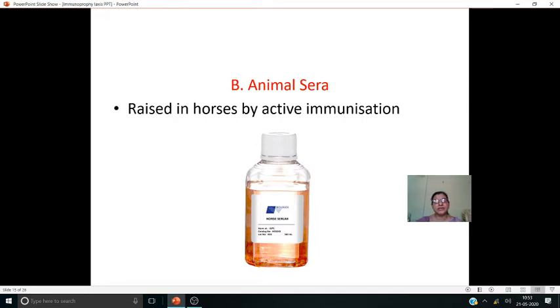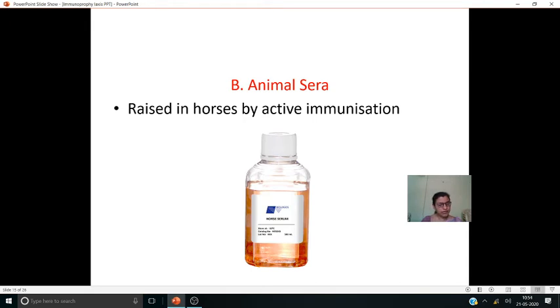Next is the animal sera. This is taken from animals. We cannot take this serum from humans. If you take it from humans, that will be called human serum. Animal serum is an anti-serum containing antibodies which are prepared by animals.